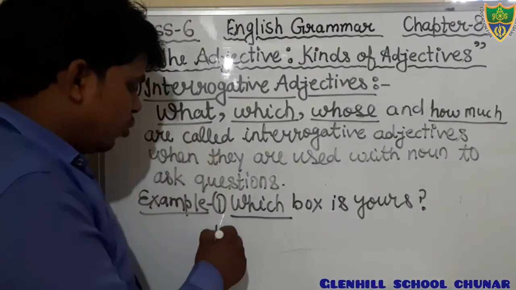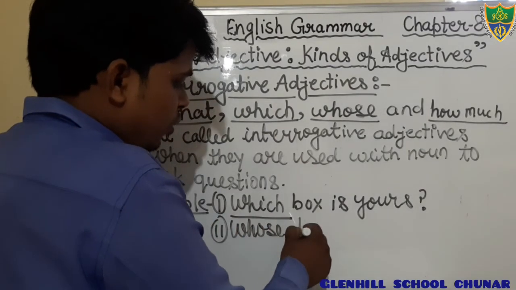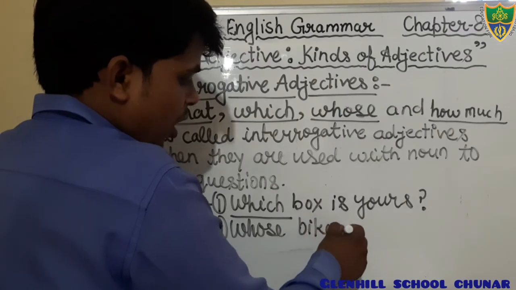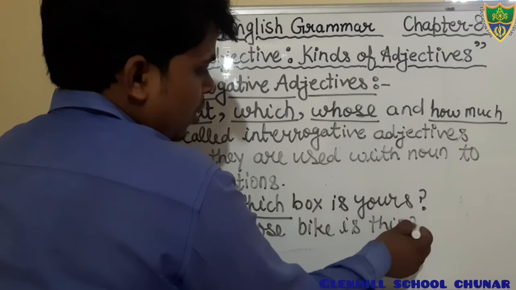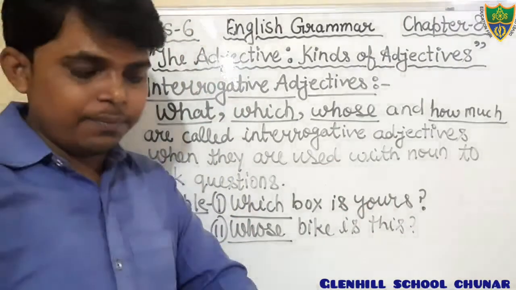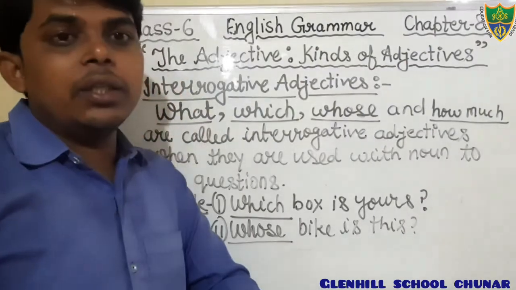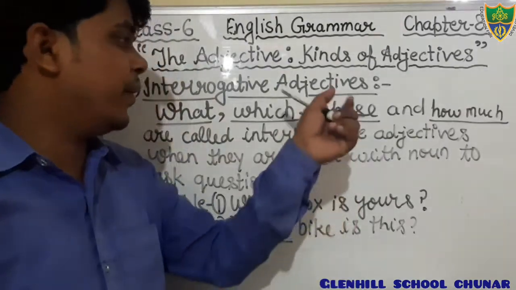Okay. One more question. Whose bike is this? Dear students, in this sentence, the word whose is used with a noun, followed by a noun. Therefore, that is an interrogative adjective.